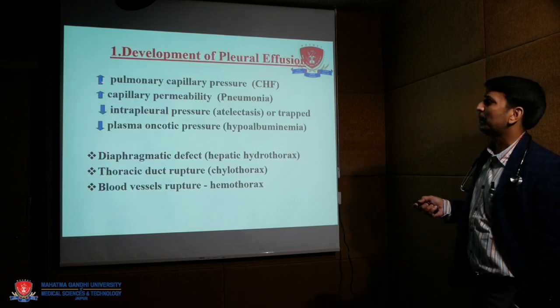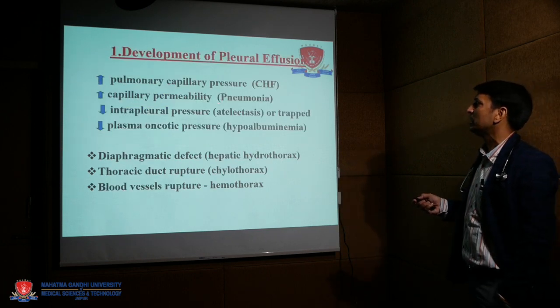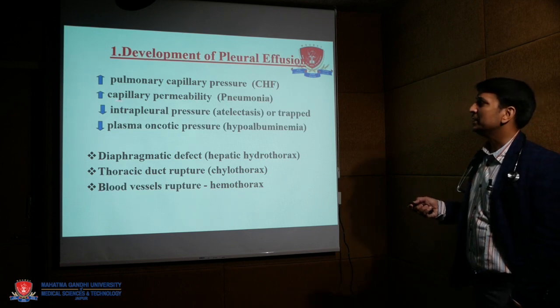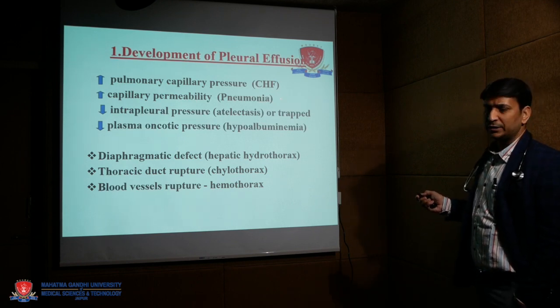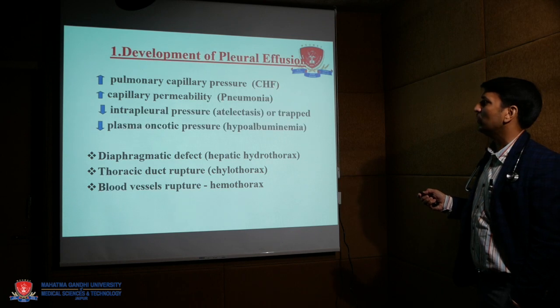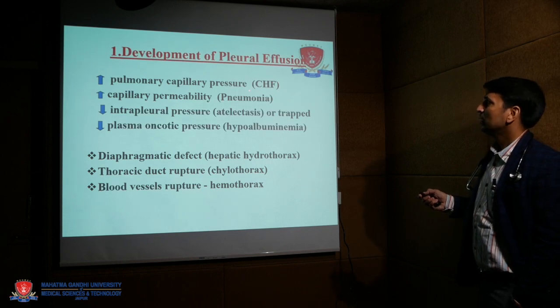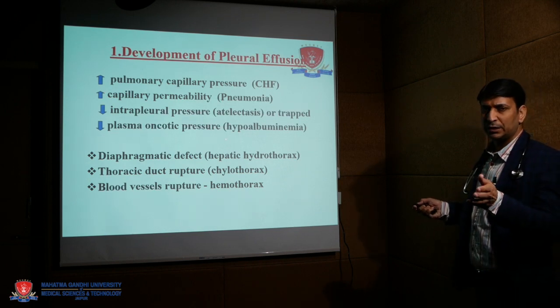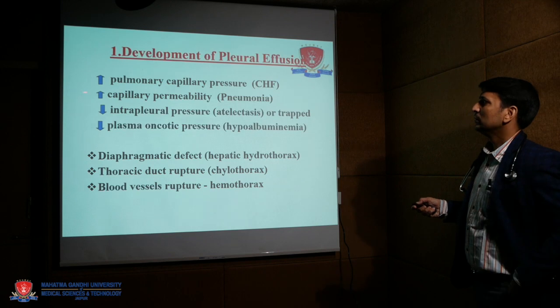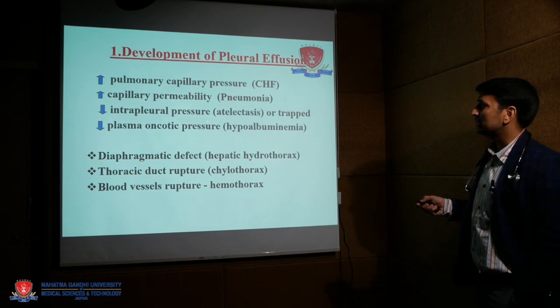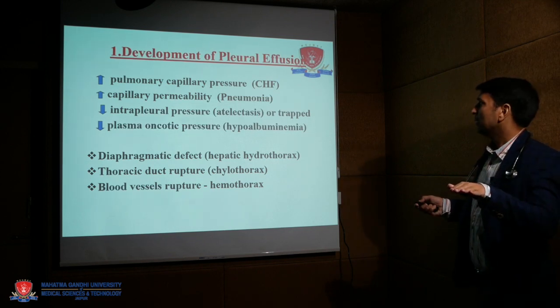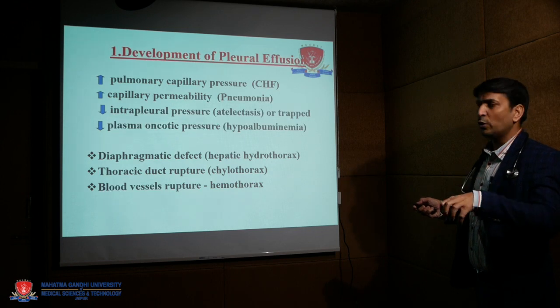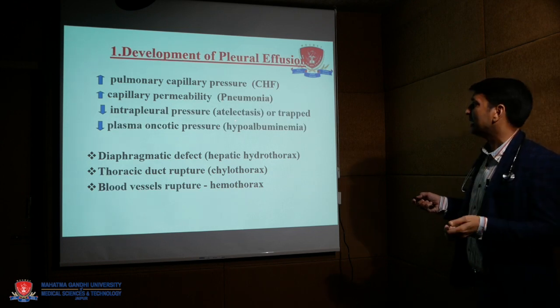Now these are the pathophysiology: increased pulmonary capillary pressure, as in cardiac disease like congestive heart failure, in left heart failure. Increased capillary permeability, which means inflammation of the capillaries, like in pneumonia. Decreased intrapleural pressure, with more negative pressure in the pleural space, like trapped lung.